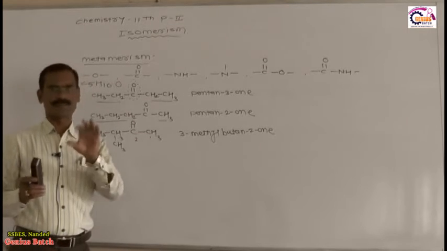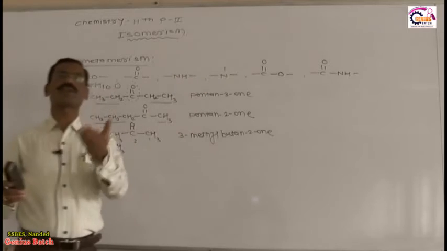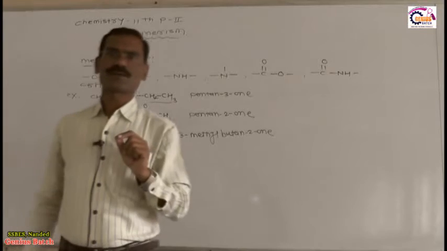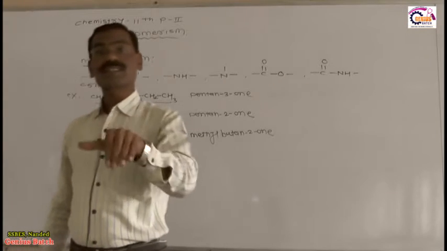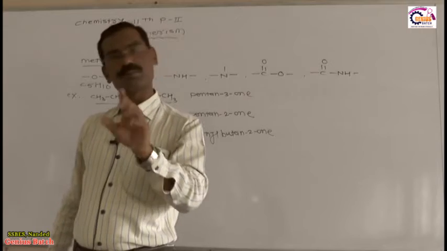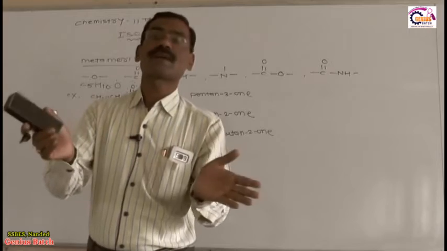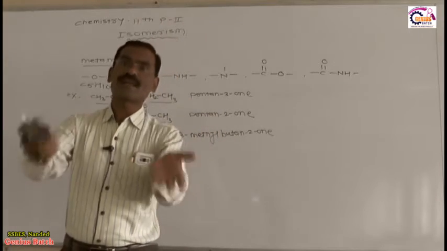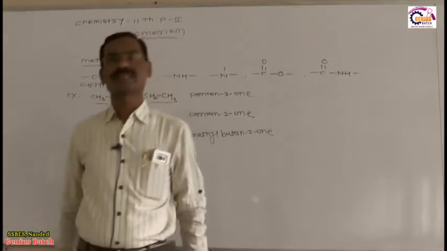Listen very carefully. It means that this is the polyvalent functional group, and around the polyvalent functional group. One more important thing: the condition required for metamerism is that they must have the same molecular formula. They must have the same polyvalent functional group, but around that polyvalent functional group, the arrangement of alkyl groups is different, or the alkyl groups are different. Whenever different alkyl groups are attached to the polyvalent functional group, such a phenomenon is called metamerism.